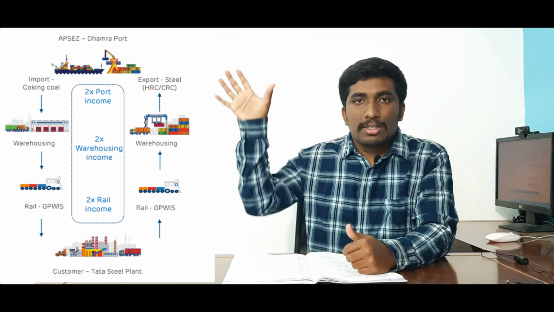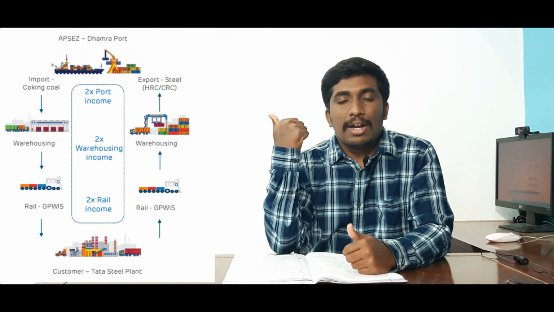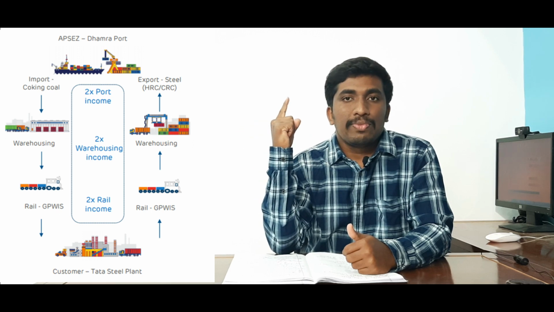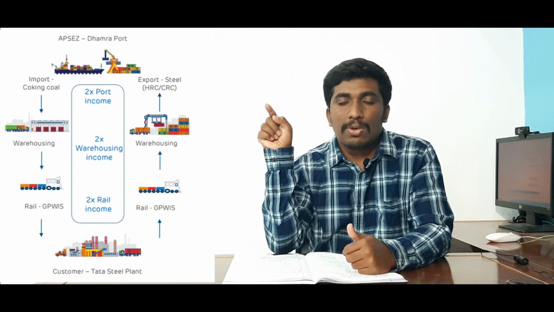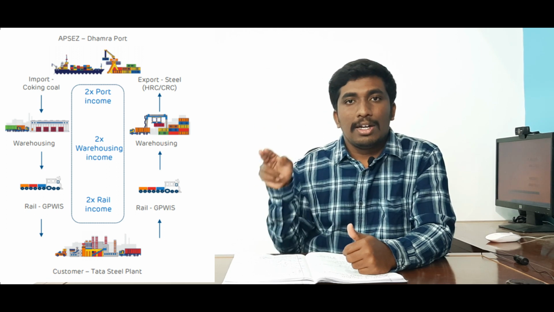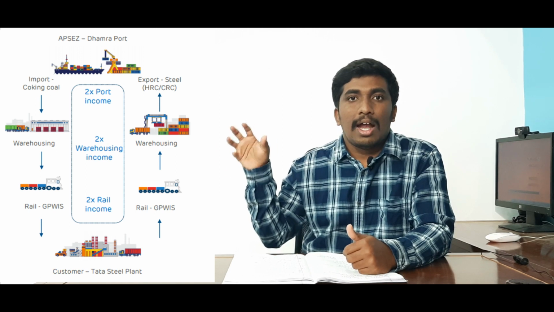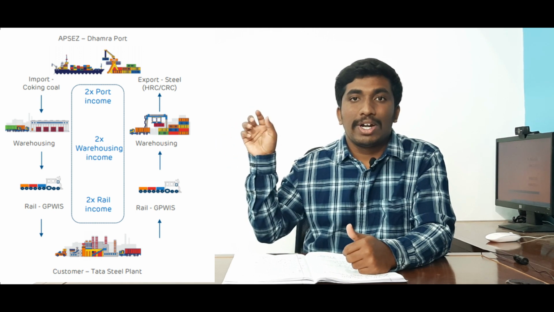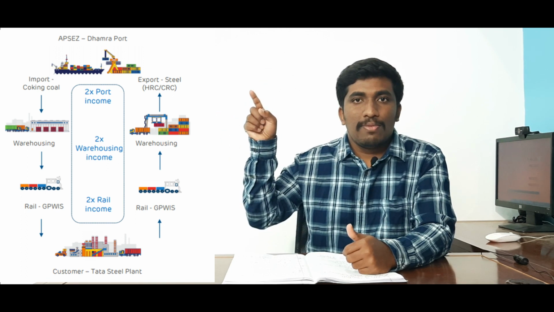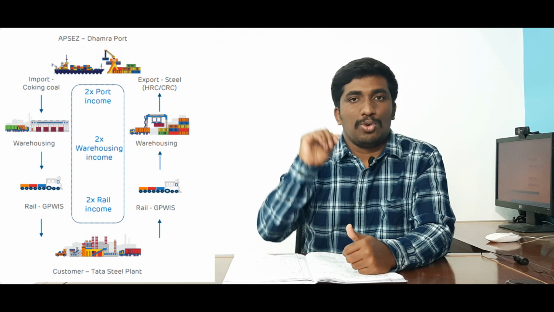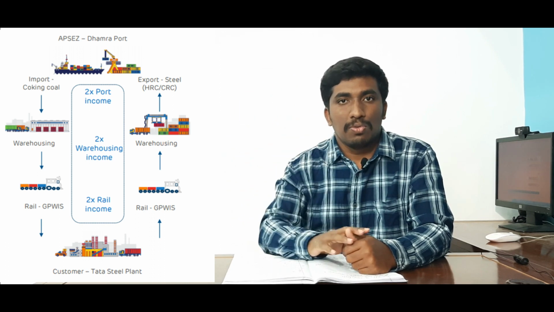I have taken an example of the Dhamra plant, where the customer is Tata Steel. At the Dhamra port, the coking coal will be imported, stored in the warehouse, taken by rail, and sent to Tata Steel. At Tata Steel, the processing will be done and the final finished steel product will be produced, taken by rail, stored in the warehouse and exported to the exporter. This is how the supply chain of Adani Ports works.